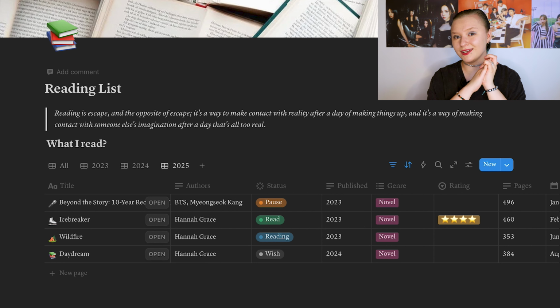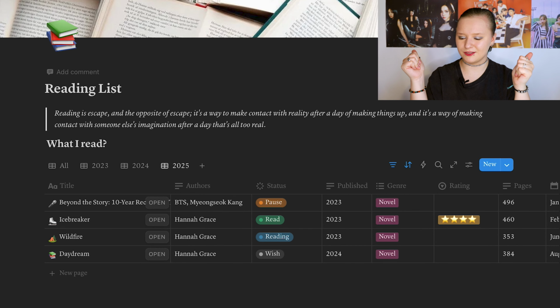Also, I started reading BTS biography in January, but I paused it because Icebreaker, I thought it's easier for me to read at this moment, and I just paused this book. But I know I will finish it somewhere, when, I don't know, but I will finish it. I hope so. I will. Yeah, I'm just reading too slow.